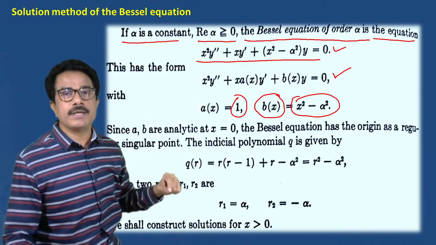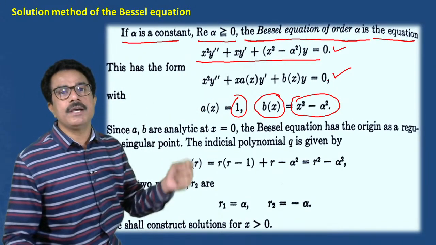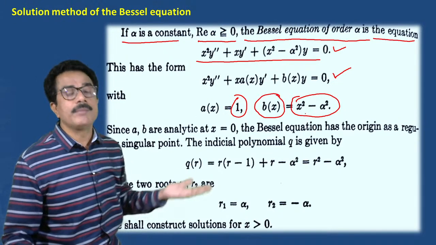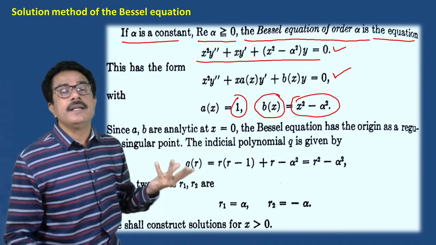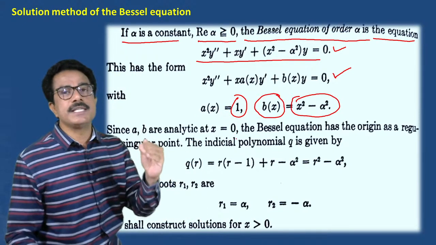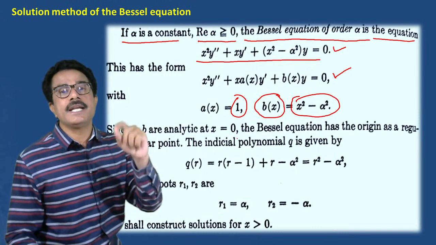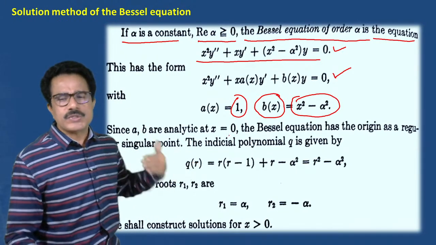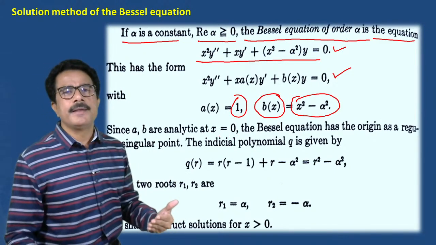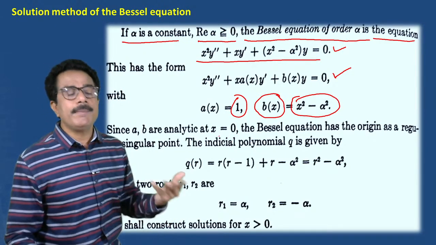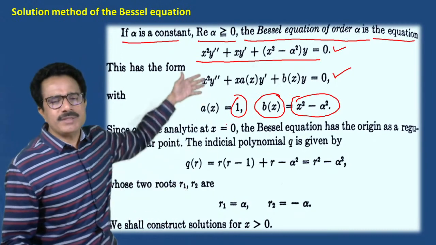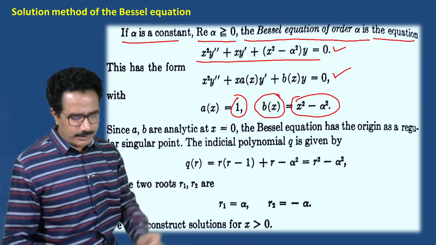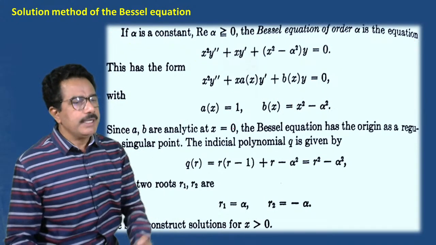In the general form of a Bessel equation, A of x is 1, B of x is this. In the analytic Bessel equation, the coefficients A and B are analytic at which point? Then we have to write origin, that is x is equals to 0. So a number of questions may arise from such equations. You have to be careful about each and every term. Okay, no problem. Now see this.